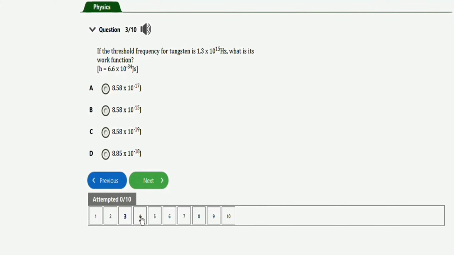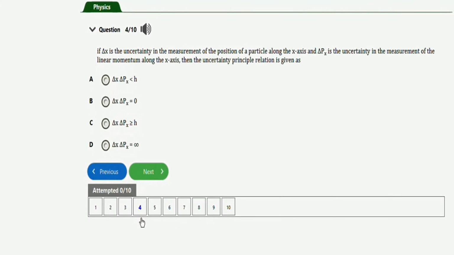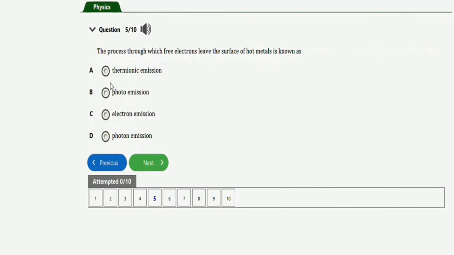Next repeated question will be this one. It says, if change in x, I think we have already answered this type of question. So the right option will be option C, the right expression. Take note of this particular question, guys. The next repeated question will be this one. It says, a process through which free electrons leave the surface of hot metals is known as. So this is simple. The right option will be option A, which is thermionic emission.